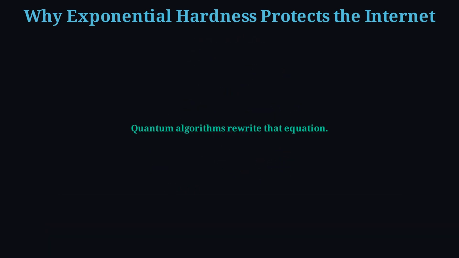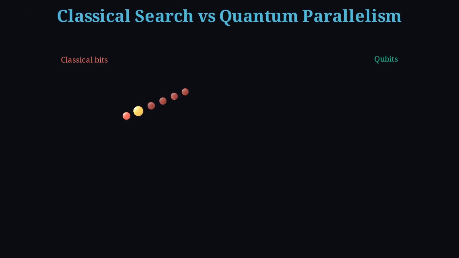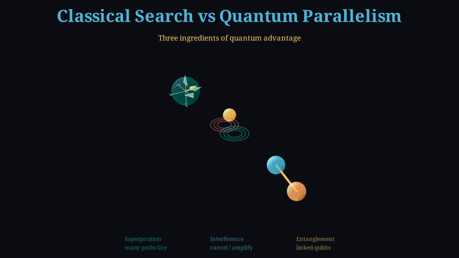But quantum algorithms do not have to climb the wall the classical way. A classical computer explores possibilities one after another. Even with many cores, each core still walks a single path at a time. A quantum computer uses qubits in superposition, so many amplitudes are alive together. Interference lets wrong answers cancel and right answers reinforce. Entanglement links qubits, so the computation can coordinate across the register. Those three ingredients do not make every problem trivial, but they change which walls are climbable.